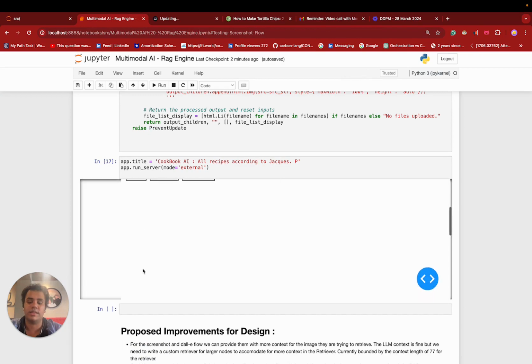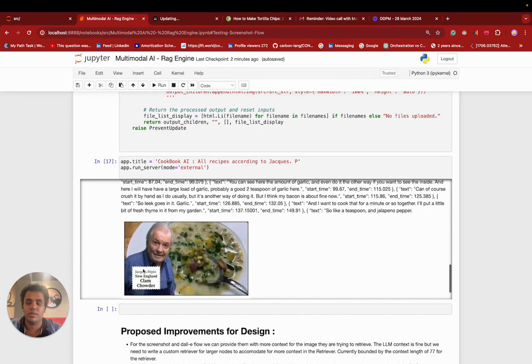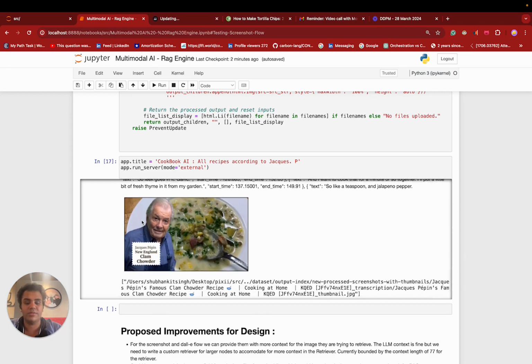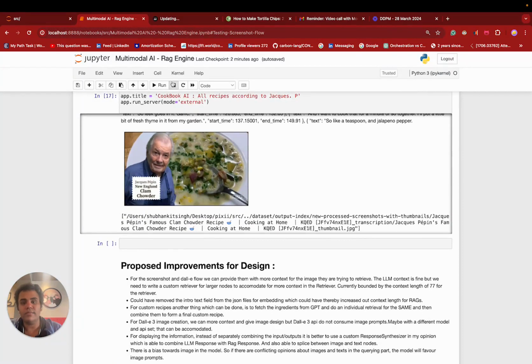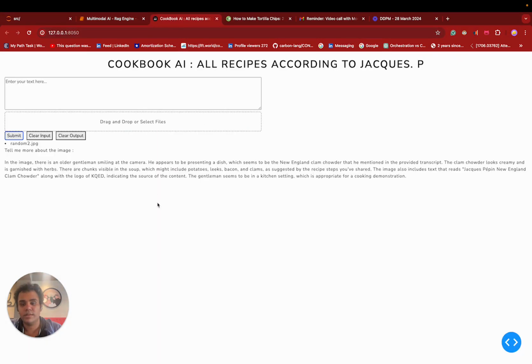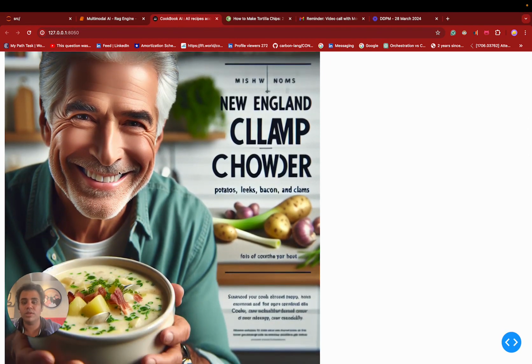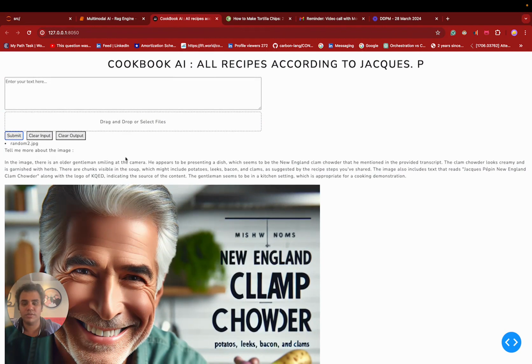As you can see, the RAG has started to work, and it is able to identify the image directly, which is great actually. But this is not the image which you provided. This is the image from your retrieval index. As you can see, it is able to generate an image of the New England clam chowder which was mentioned. And then it also tells you the text about the particular image as well. So yeah, I think this test case is also fine.